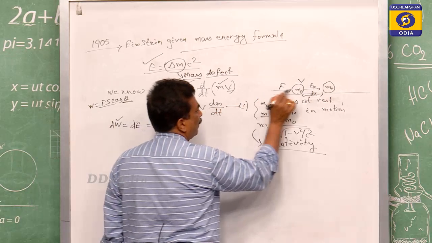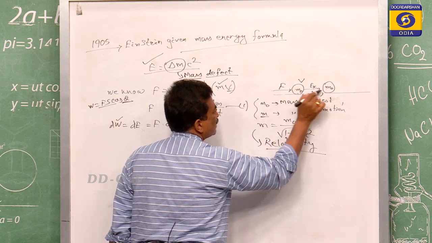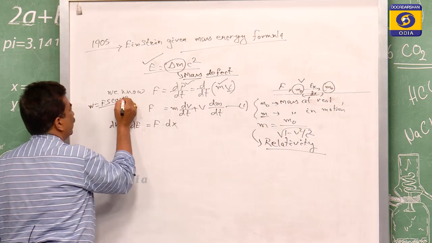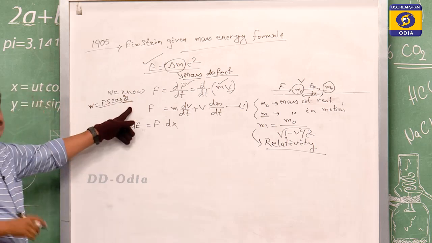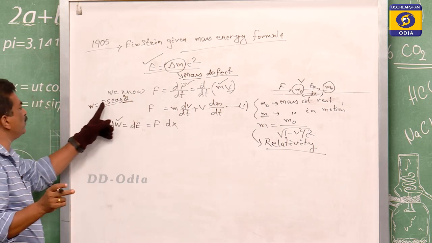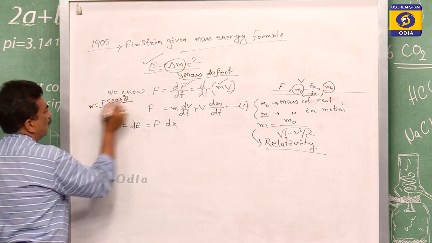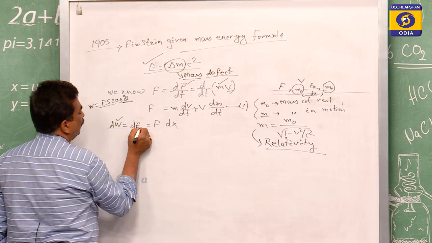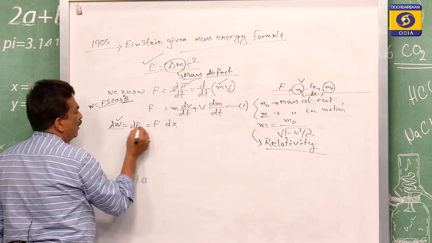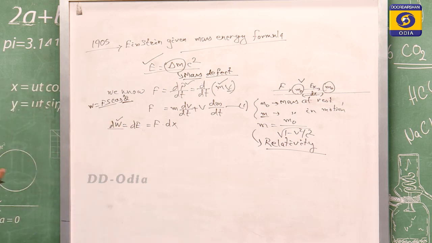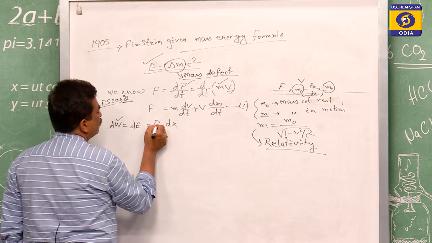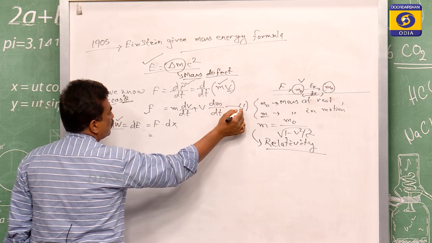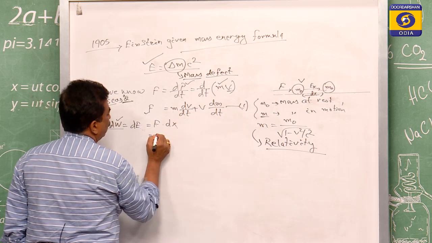The force is applied in which direction? The displacement is also taking place in the same direction. Therefore, this angle theta is equal to 0, so cos 0 is equal to 1. So W is equal to Fs, and here it is the small work done, dW, and that dW will be the energy dE, because work is nothing but energy, and dE is equal to F dx. And the value of F is from equation 1. Let us put that one.